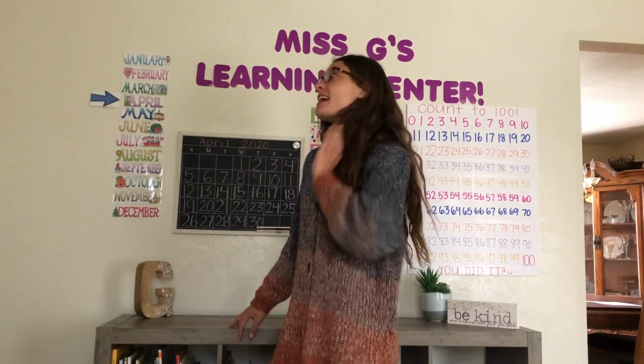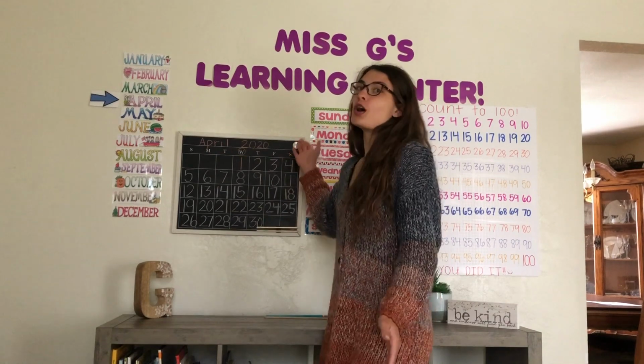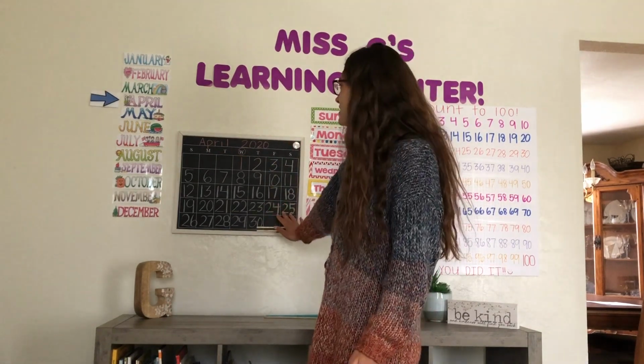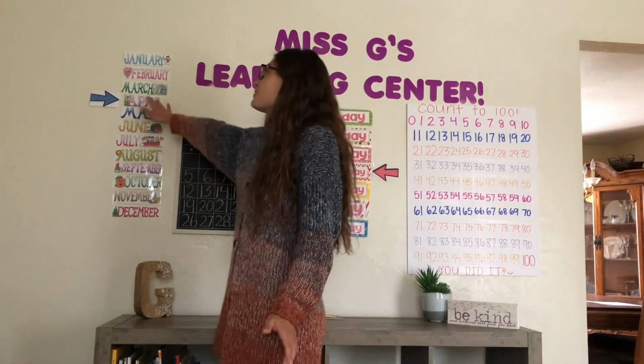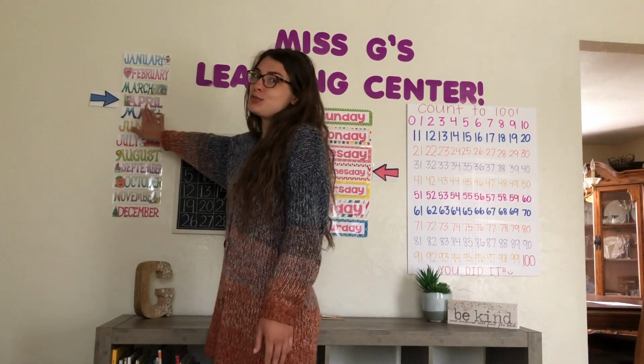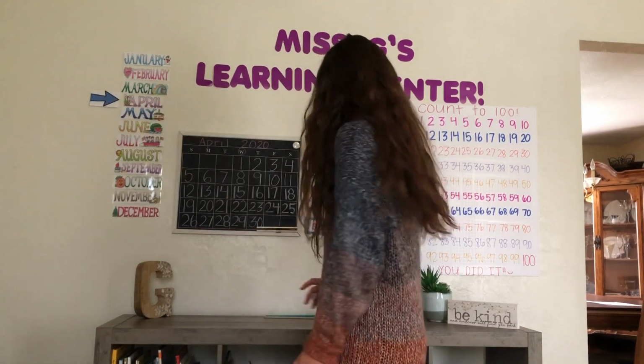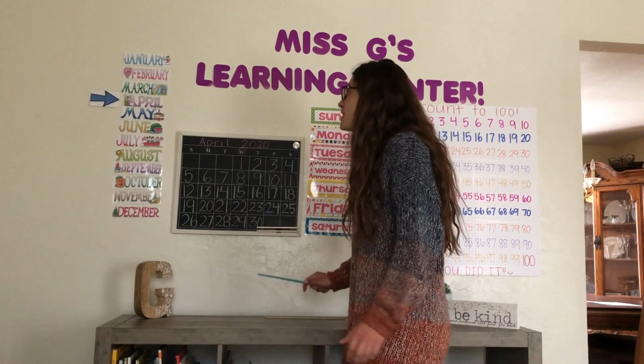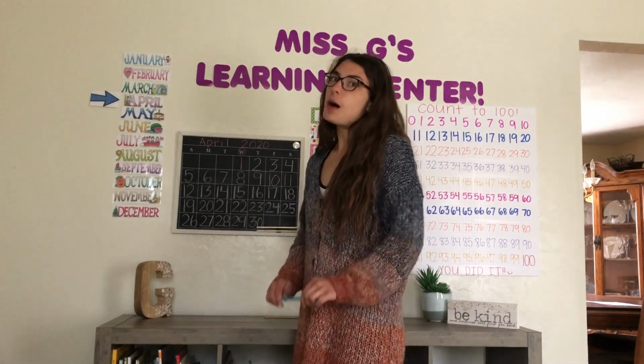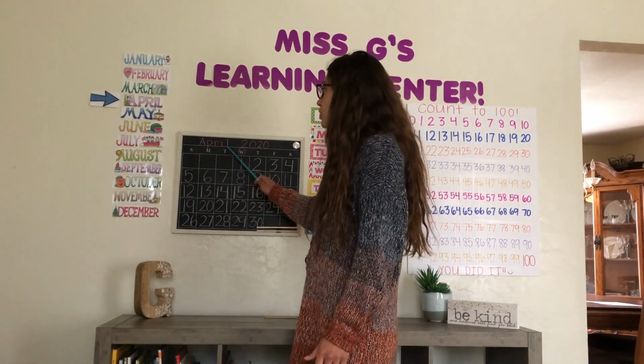So today, it is the beginning of April. You see that I changed my calendar, it now says April, and we moved our arrow down from March to April. So let's get started on our calendar today. Today, like I said, it's not March anymore, it's now April.